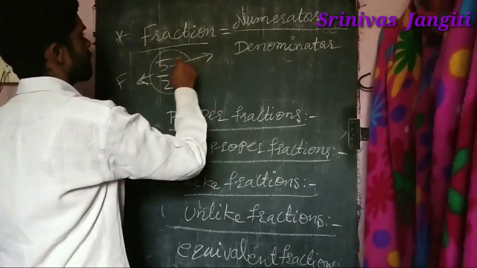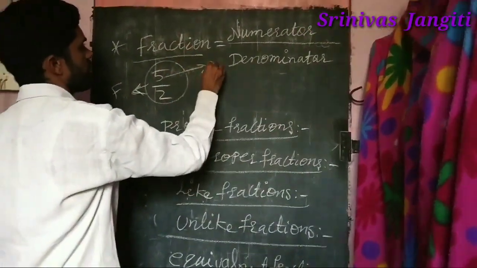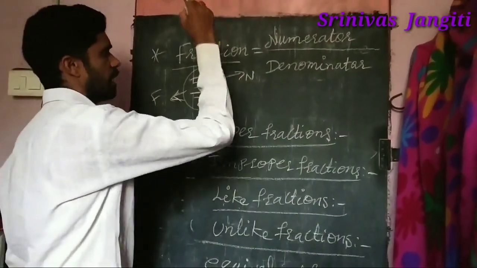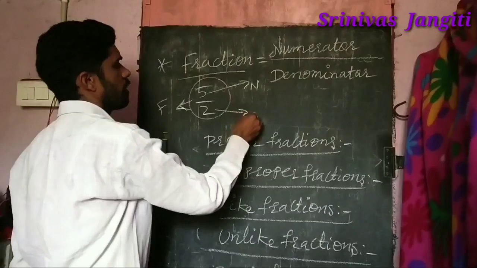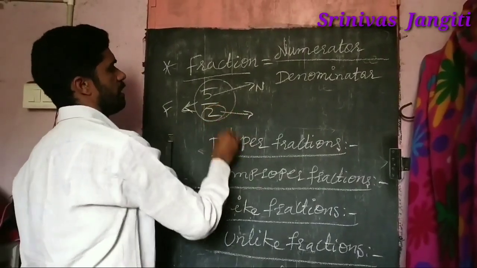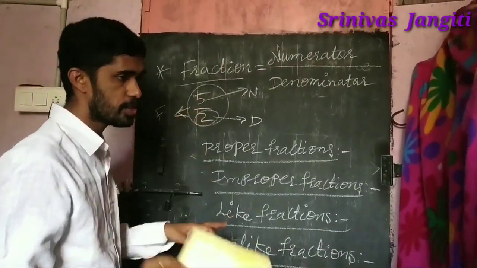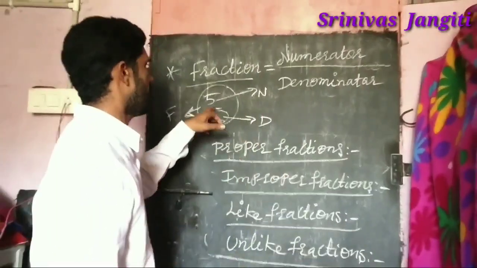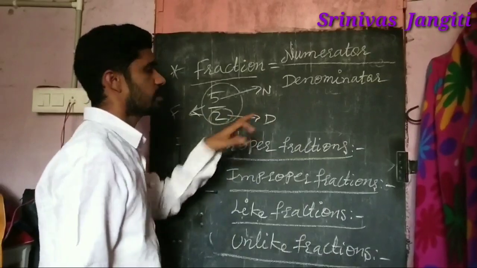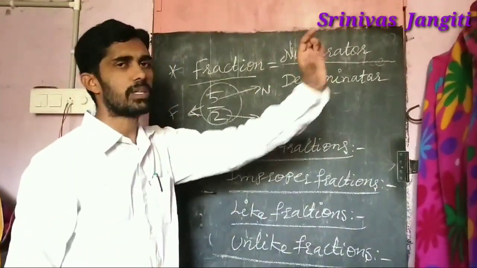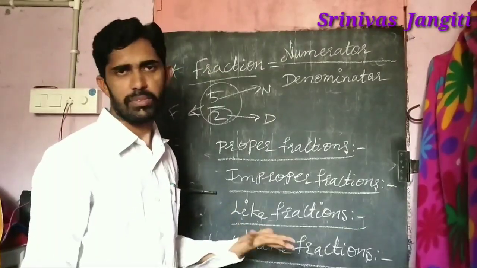The 5 is on the upside, that is the numerator, and the 2 which is down is the denominator. So 5 by 2 is a fraction, 5 is the numerator and 2 is the denominator. I hope you understood what a fraction is now. Simple: numerator by denominator is called a fraction.